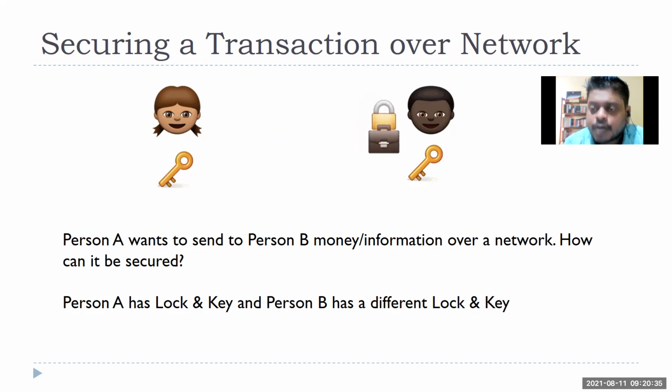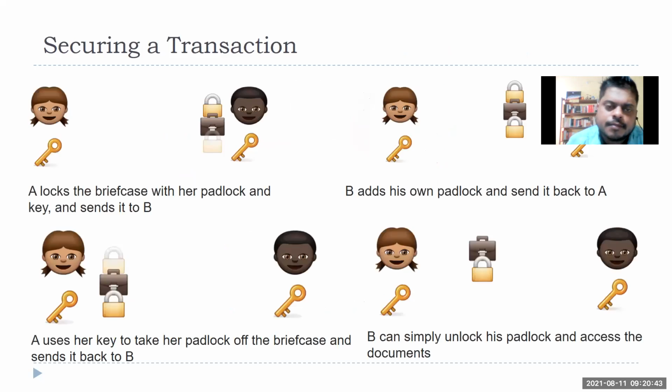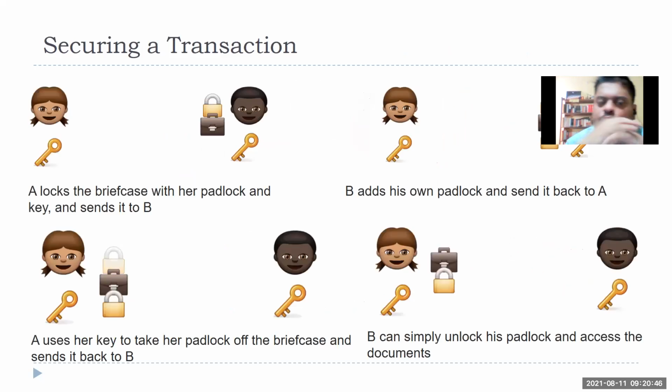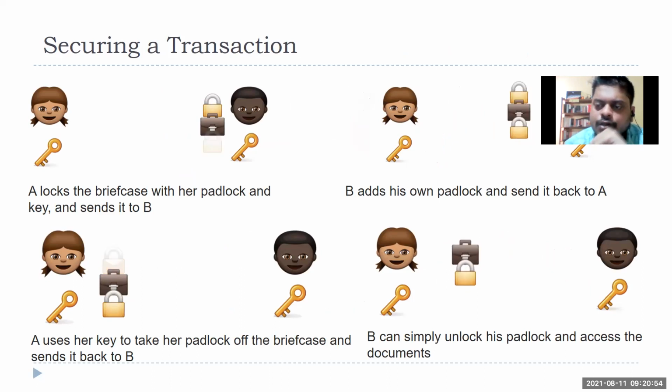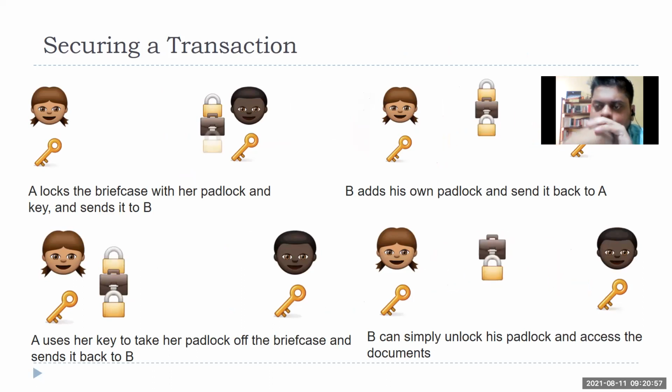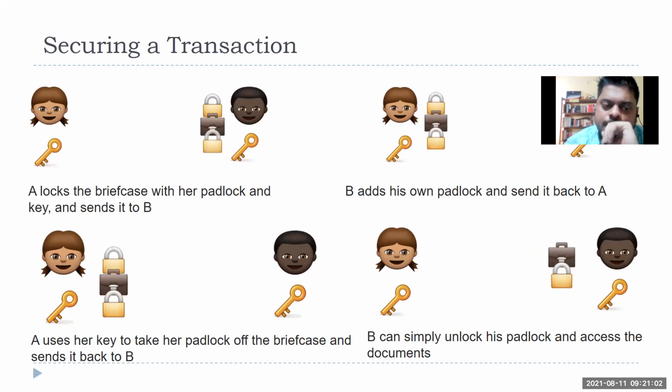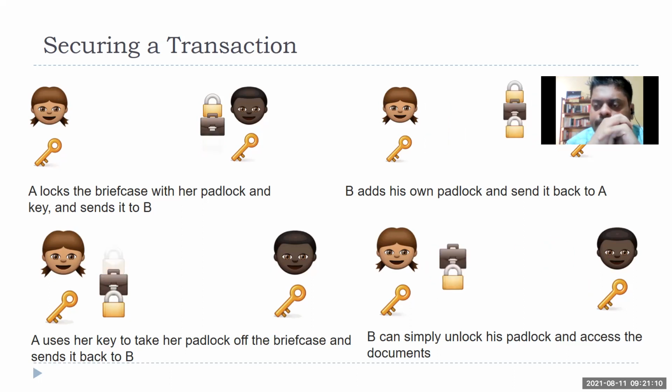Other ways, which used to happen a lot: in this way, I have a lock and key. Person A will lock that briefcase, so person A locks the briefcase with the lock and sends it to person B. Now person B puts another lock on the briefcase and sends it back to person A. Person A opens her own lock, and sends the briefcase document back to person B.